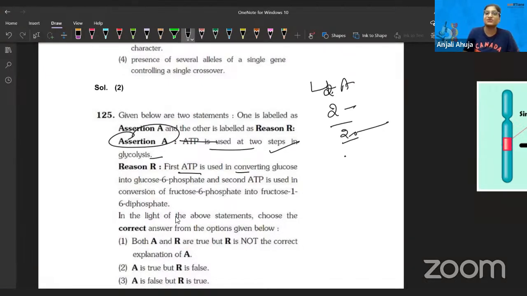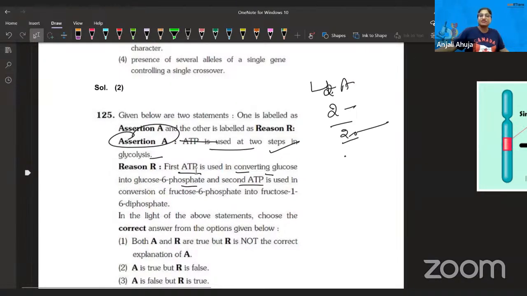First ATP is used in converting glucose into glucose 6-phosphate. I don't know whether you remember or not, but it is actually correct. 2 ATP are getting utilized because the glucose molecule is getting broken down, and then 2 ATP at one place, 2 ATP at one place. It's like that.